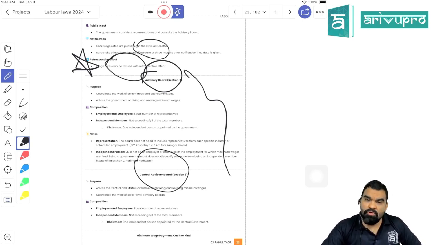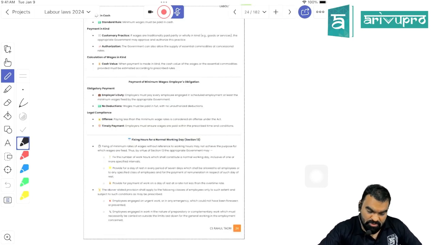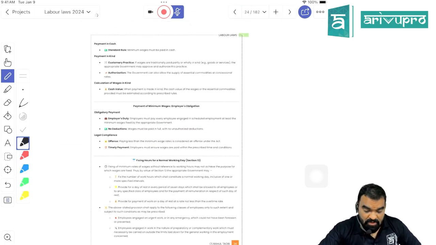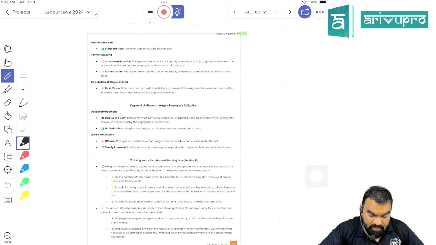Okay. So whenever it comes to a policy related to minimum wages made by the appropriate government or by the central government, it is generally recommended by the advisory boards. Okay. Committee is different, advisory board is different, right?